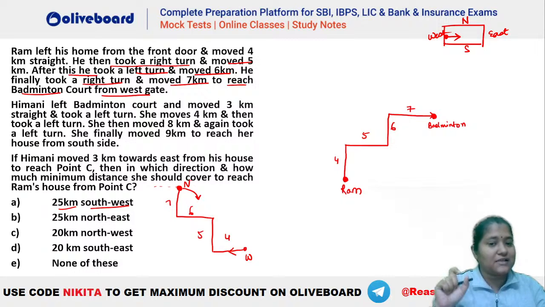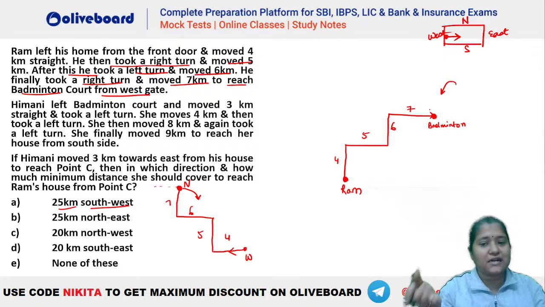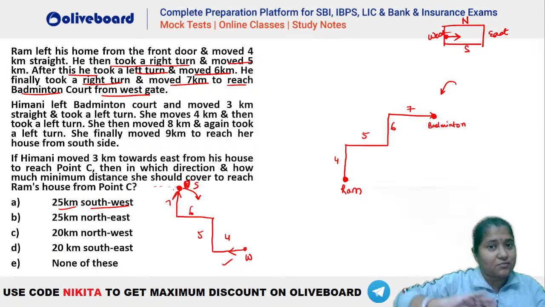So whatever assumption you take, whatever you are getting, you have to change it to that particular direction only. That is the west gate you have to see. So here you can see that whatever assumption we took, that he is leaving from the left, he is actually reaching the west gate. So we were lucky enough. But let's say if we would have taken the west gate, we would have reached from this gate, that is the south gate here, isn't it? I'm so sorry. So he was reaching from the south gate.